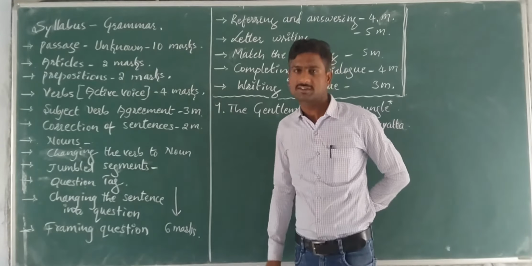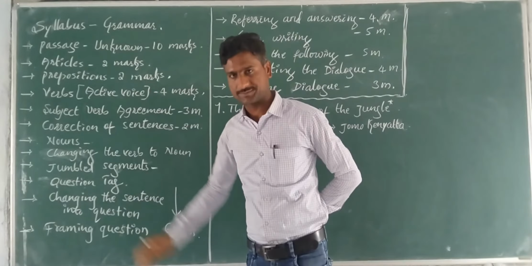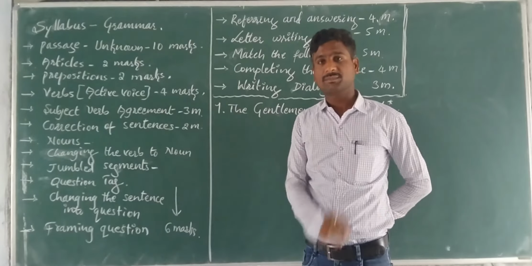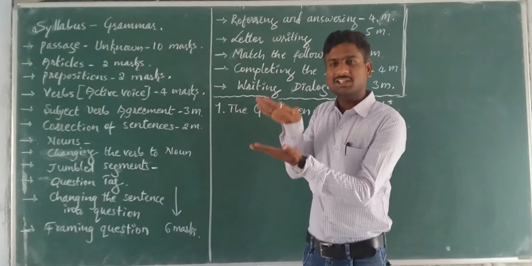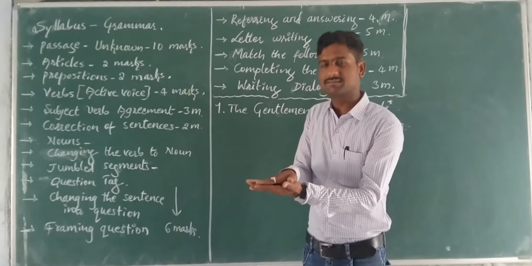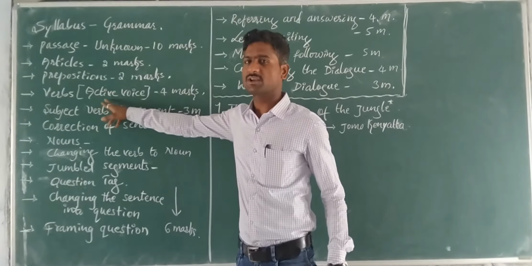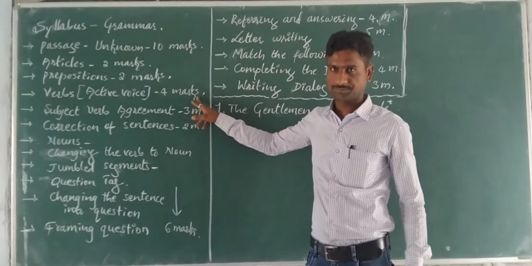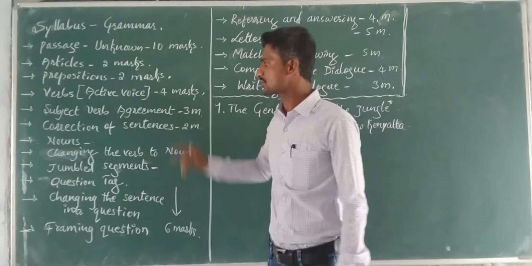And the fourth concept of your grammar portion is verbs. Verbs means the active voices. They are in the common manner, they are in the easy method. And these verbs are for 4 marks. This is the fourth concept of your grammar portion.